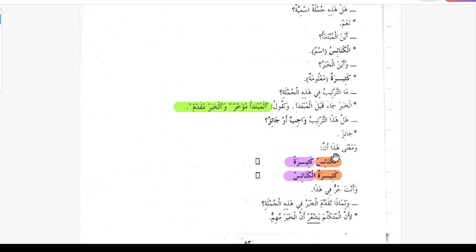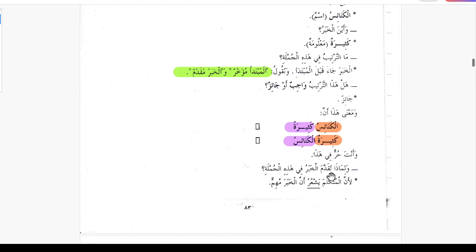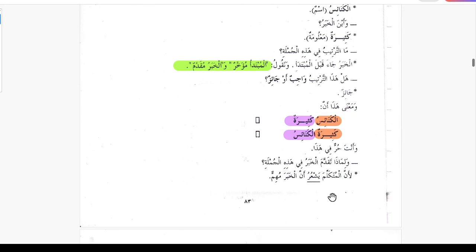Both are permissible, but why do we write it this way where the khabar is coming before? Wa anta harrun fi haza, you are free to do both ways. Wa limaza taqaddama al khabaru fi hazihi al jumlati? So why in this sentence is the khabar coming before? Lianna al mutakallama yash'aru anna al khabara muhimman. So when the speaker feels that the khabar is important, he can bring it before.